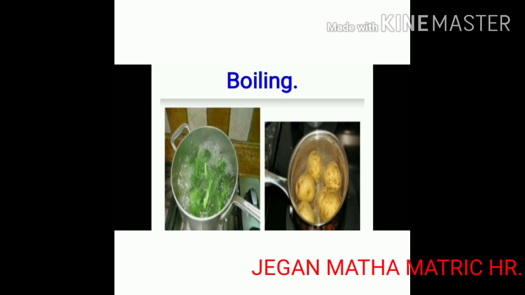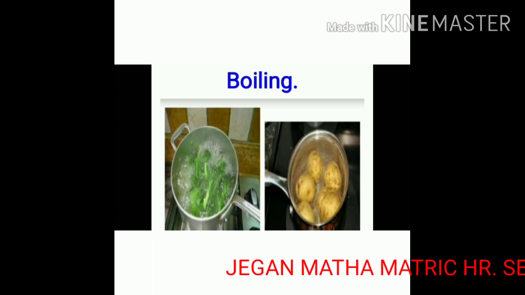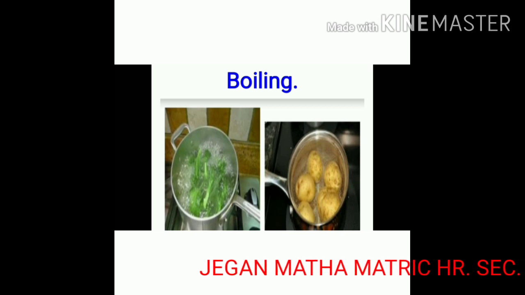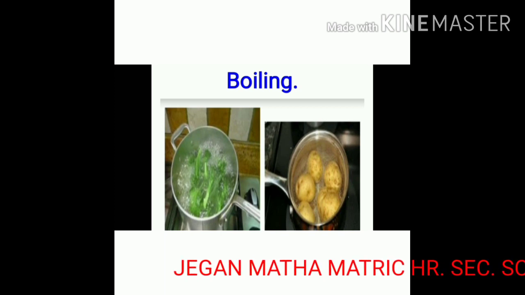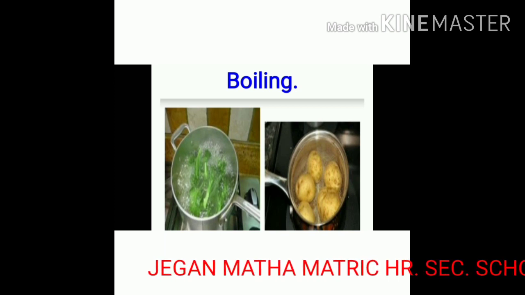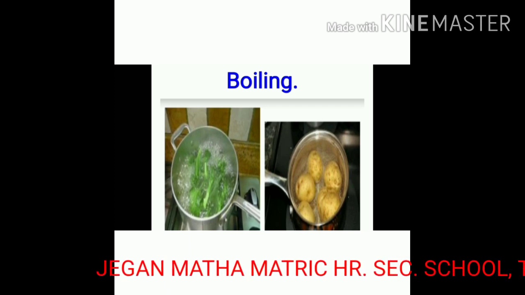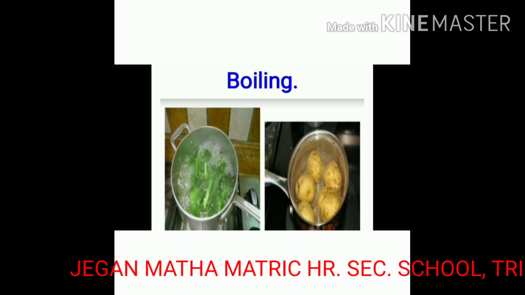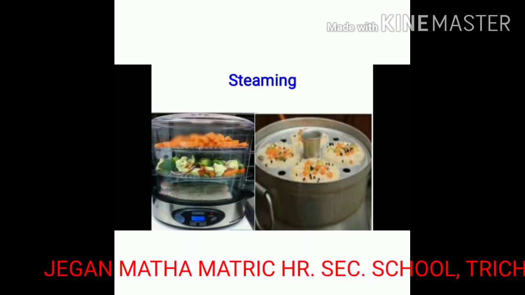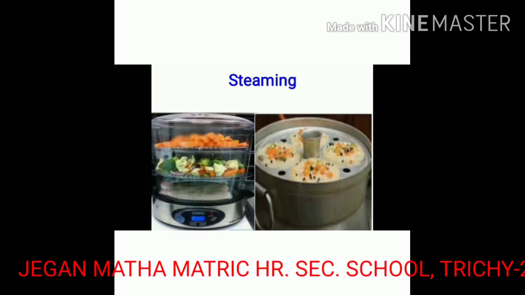The first one, boiling method. In this method, food is cooked by immersing it in boiling water so that the food becomes very soft. For example, rice, egg, potato, etc. Second one, steaming method.